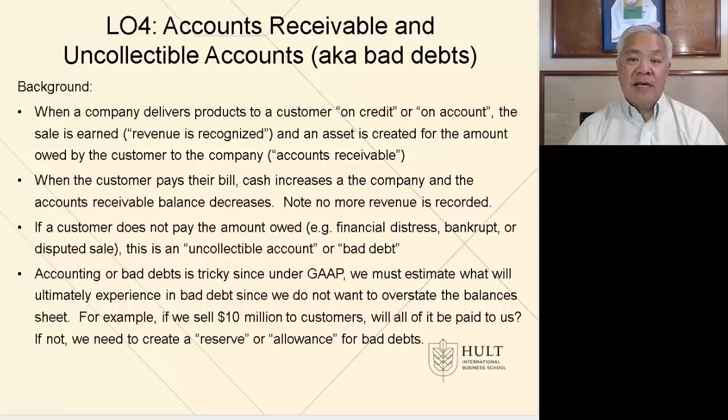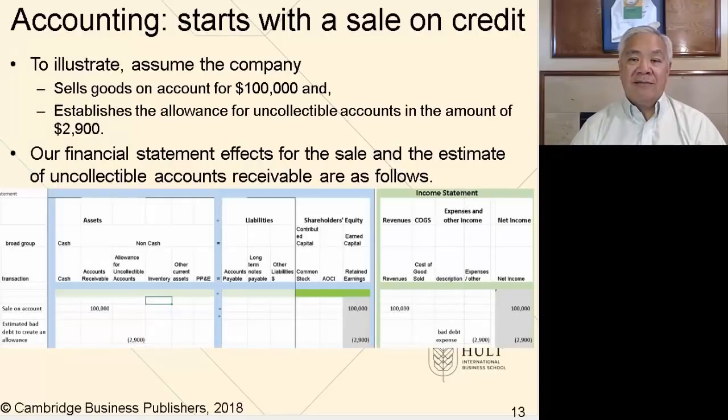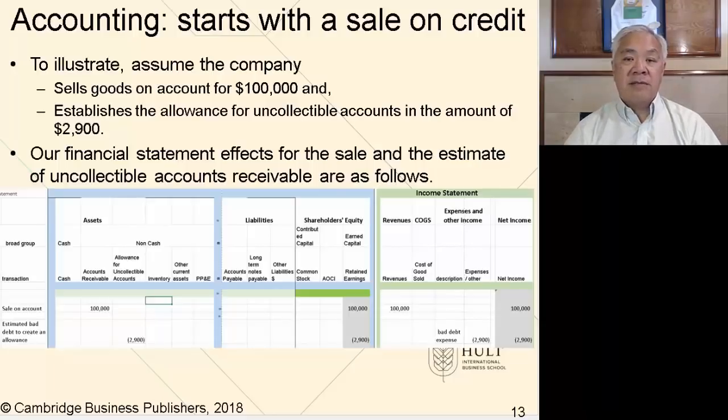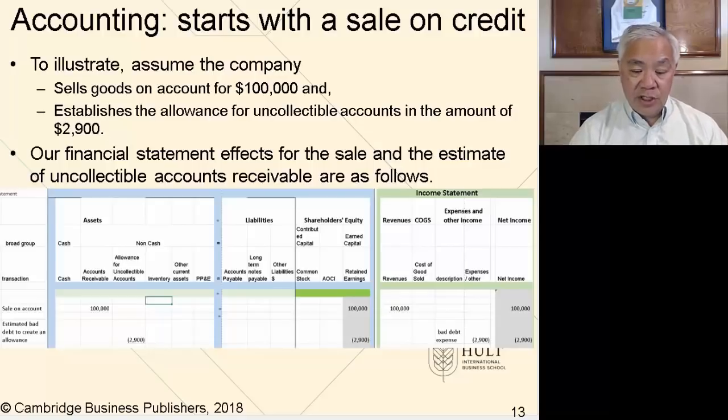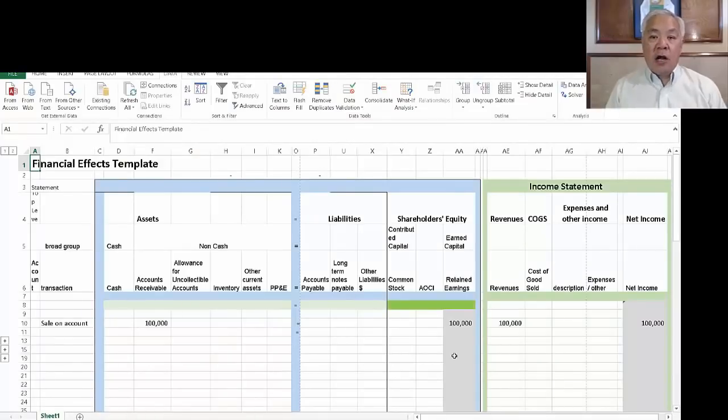We're going to see the mechanics of accounts receivable because, like I said, this is a very important part of everyone's business. First, it all starts with a sale. We have a sale on credit, and the example here is we sold goods on account for 100,000, and that also leads to this estimate of, I think we won't collect 2.9% of it based on our historical analysis. So I'm going to break out into an Excel spreadsheet here. I'm going to put on an R template because we've been using it, so I want to be consistent. I've hidden some of the columns so it all fits nicely on a piece of paper or a screen.